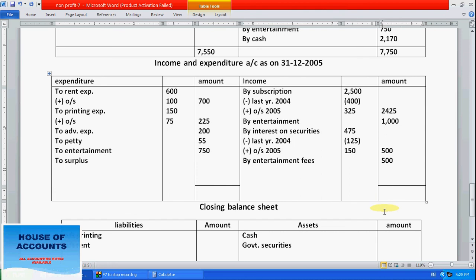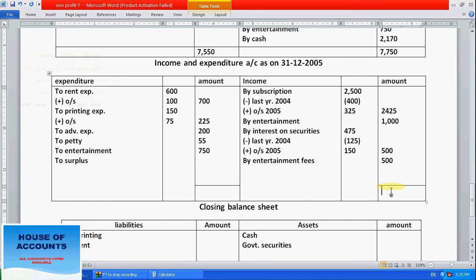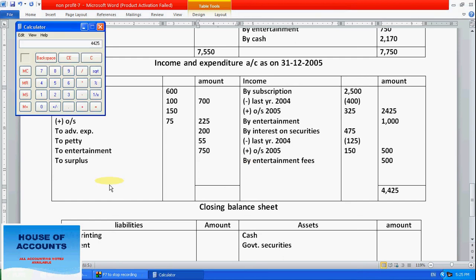Okay, so now income how much? Let's see whether we are getting a surplus or not. Let's calculate on the calculator. 2425 plus 1000 plus 1000, overall 4425. So right here 4425. Now we have to find the surplus. For that purpose 4425 minus 700 minus 225 minus 200 minus 55 minus 750, overall 2495.